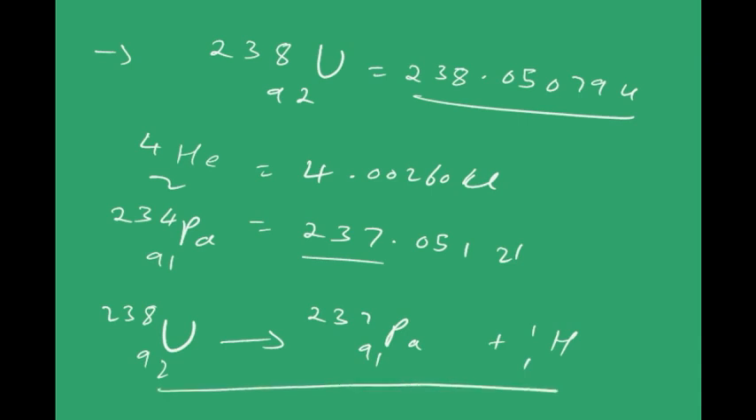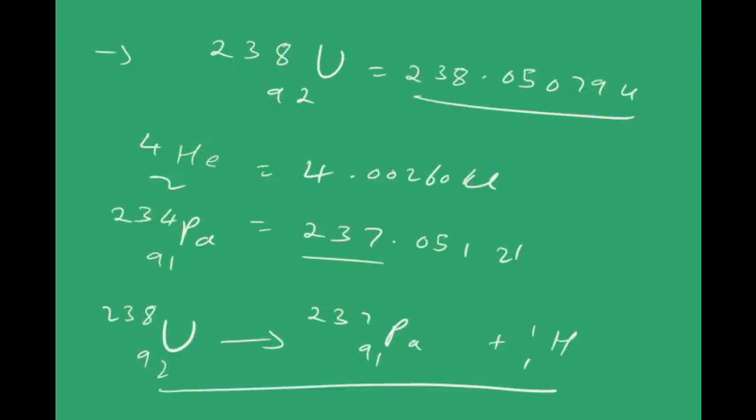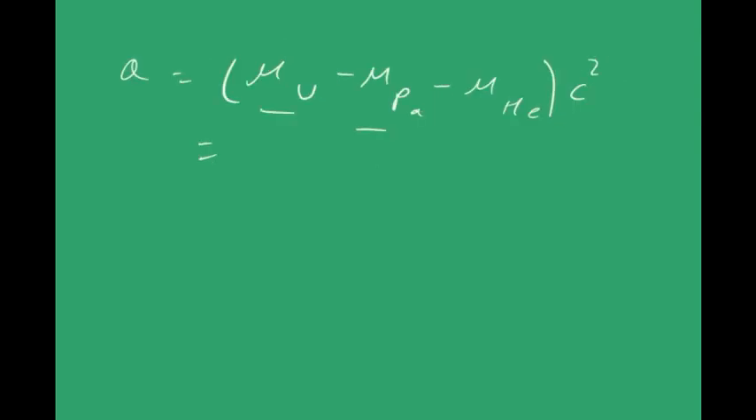Now let us calculate the Q for it. So the Q will be mass of reactant, that is mass of uranium minus mass of protactinium minus mass of alpha particle into c square, right? So in this slide all the values are given. When you put values for this, you are going to get the mass defect as minus 0.00825, of course atomic mass units, and you have c square here.